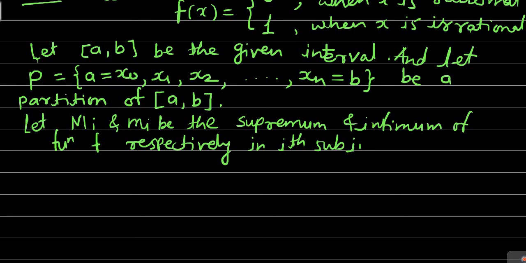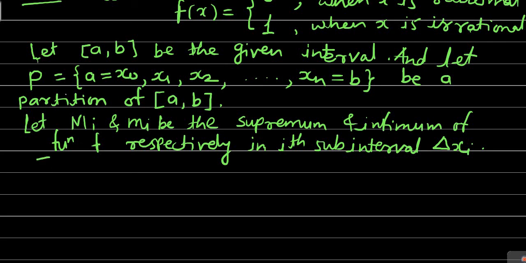In the ith subinterval, delta xi. The ith subinterval that we denote by delta xi is one we are very well aware of. It is the closed interval from x(i-1) to xi. So in the ith subinterval delta xi, what are its values?